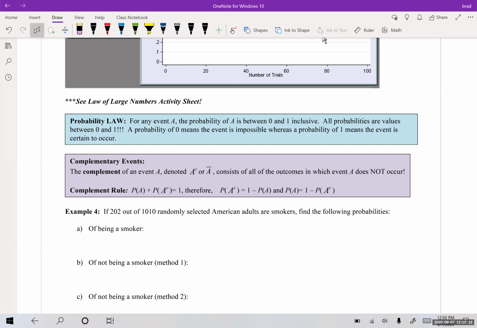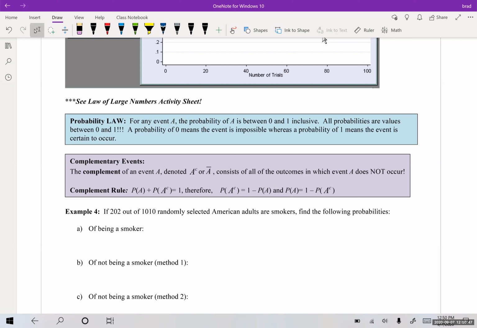In this class, a lot of things are very small chances of happening, but we don't normally call them 0 unless we're rounding off. All probabilities are values between 0 and 1, or 0 and 1 as well. A probability of 0 means the event is impossible, whereas a probability of 1 means the event is certain to occur. Basically think of 1 as 100% likely and 0 as 0% likely.